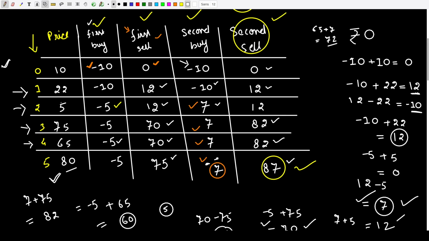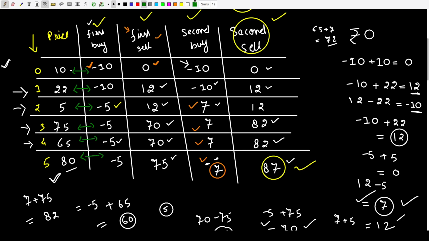And as and when we are moving forward, we are maintaining this minimum with the first buy, right? So right now when we were here, the minimum was 10, so that is what we have maintained, and this minus sign is just to show that I am in debt. Okay, when I was at 22, the minimum was 10, so that is what we have maintained. When I came to 5, the minimum was 5, so I have updated my 5. Here also you see 5 is the minimum, so this is what we are maintaining.